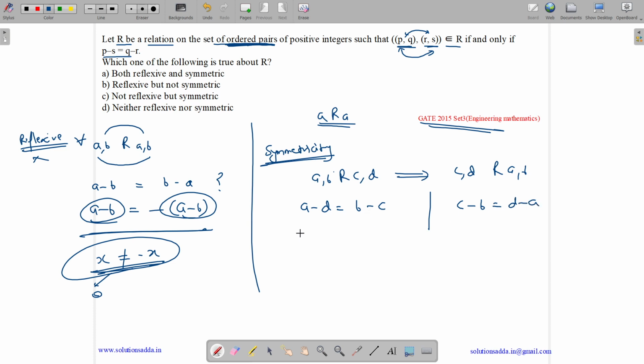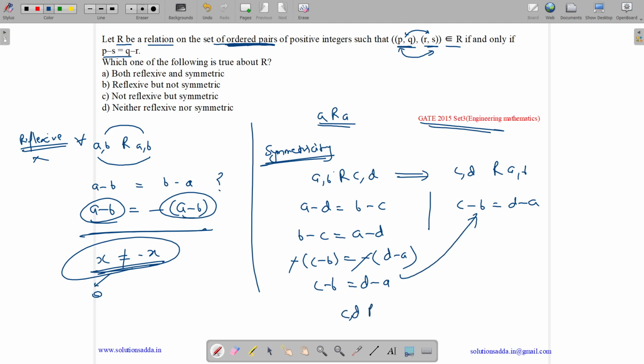Let us move to the left side: B minus C equals A minus D. Let us take minus as common. We get C minus B equals minus of (D minus A). Minus minus gets cancelled, so we get C minus B equals D minus A, which is what we had to prove. Thus, we can say (C,D) is related to (A,B). Thus, this relation is symmetric.